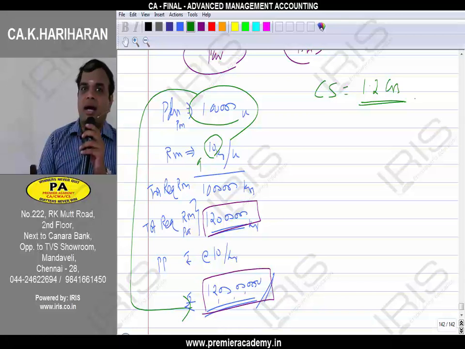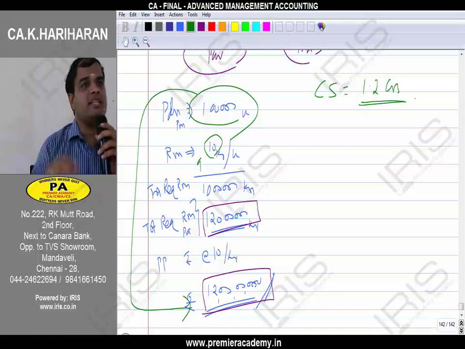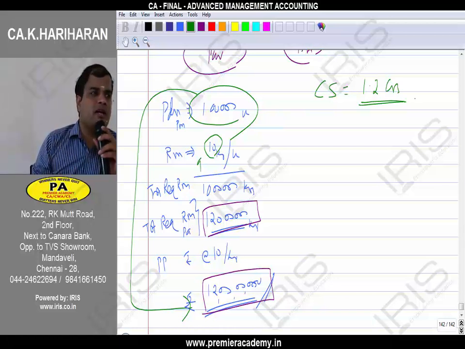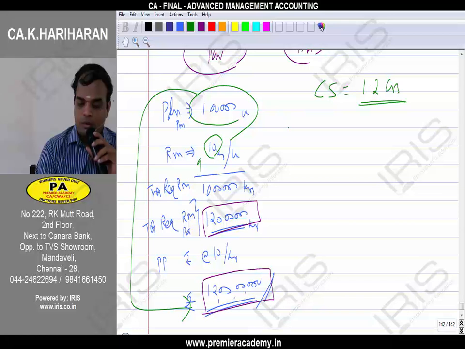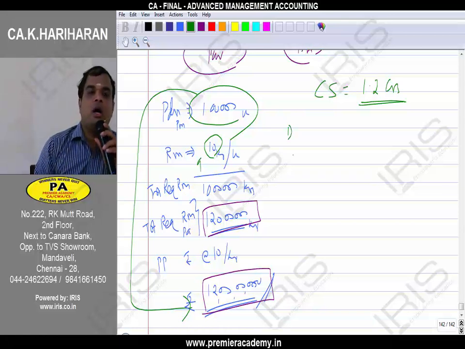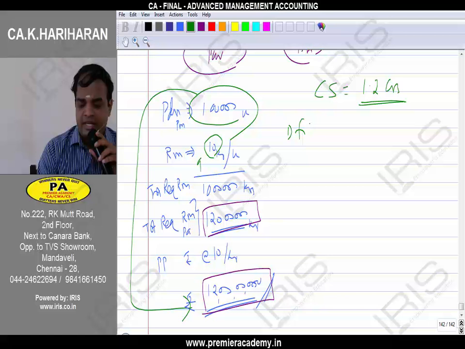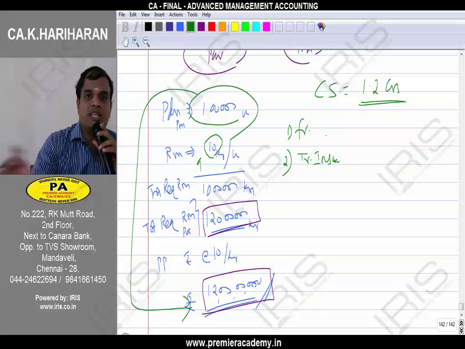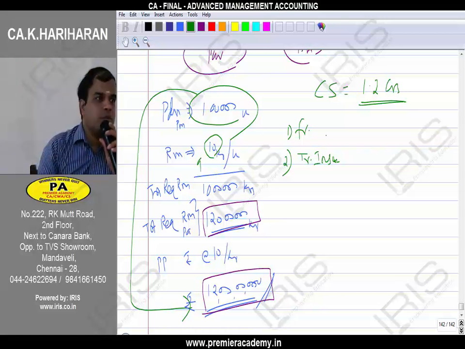In addition to that, other benefits are there. What are all the other benefits? Whenever I need the raw material, you have to transfer the raw material. Therefore, I am going to save freight expenses. Our company can save freight expenses. If I avoid freight expenses, transit insurance I need not take. It is your headache, you have to take that. If something happens during transit loss, you are responsible.